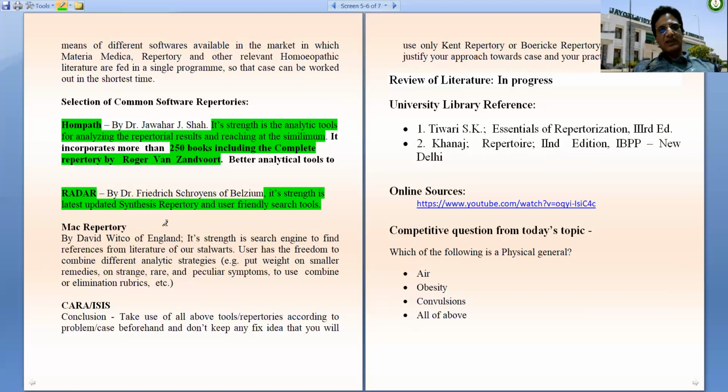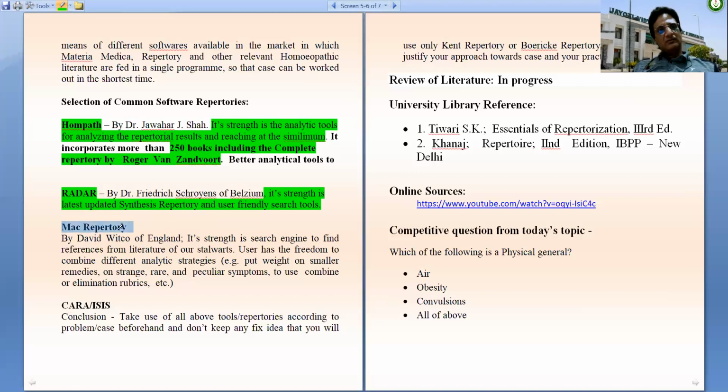And the other thing is that it is continuously being updated because of its base, that is synthesis repertory. So HomPath has got the complete repertory in its base, whereas Radar has got synthesis repertory in its base.